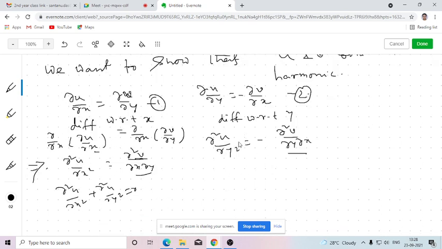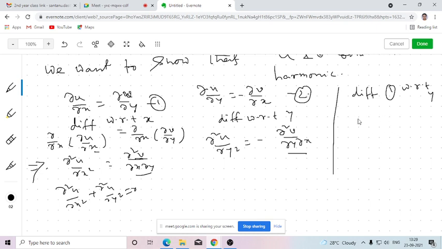Now we need to show that v is also harmonic. We will differentiate the first equation with respect to y, because we need to show that del 2v del y2 plus del 2v del x2 equals 0. Otherwise we will not get del 2v del y2.